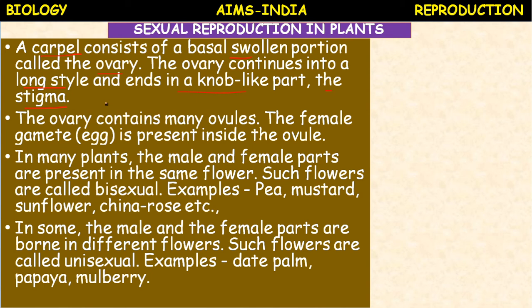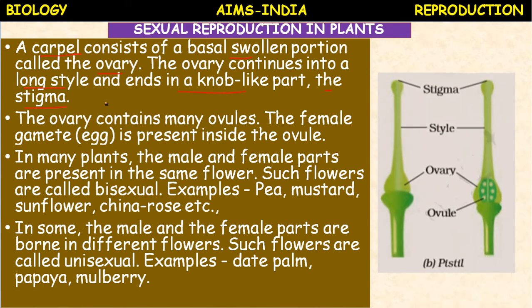So here, the stigma is the tip portion of the carpel. Carpel is also called pistil, and it is also called gynoecium. These different terminologies are very important, which you studied in the regular class also.